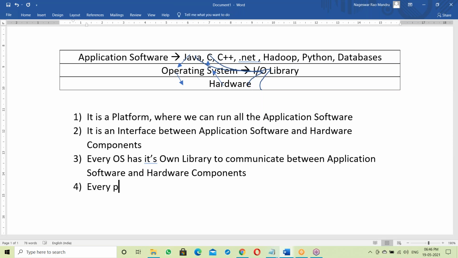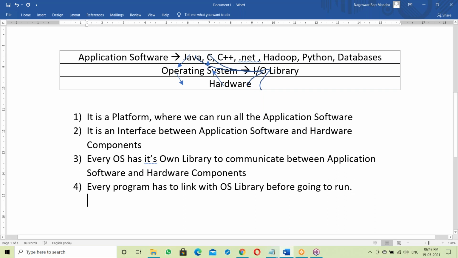See, every program has to link with the OS library before going to run. So every program has to link. Yes, a C program uses static linking. A Java program uses dynamic linking.